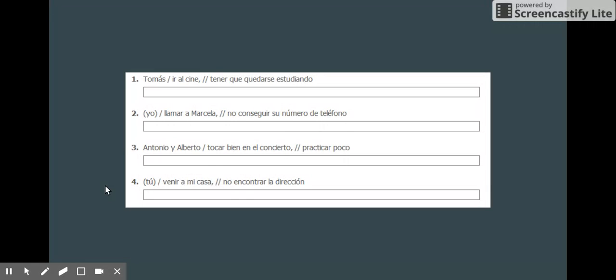So for the homework, what you have to do is take this sentence and convert it into a conditional perfect sentence. So in this one, Tomás ir al cine, tener que quedarse estudiando. So Thomas go to the movies, have to stay studying. So one way you could form that in English would be Thomas would have gone to the movies, but he had to stay and study. So to form that in Spanish, Tomás habría ido al cine, pero tuvo que quedarse estudiando.